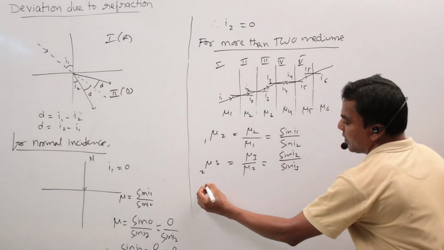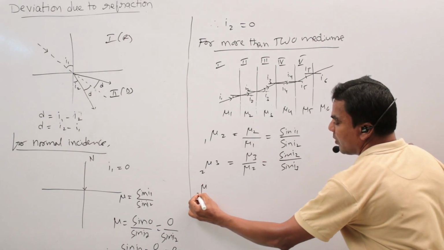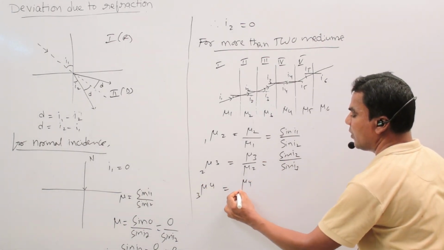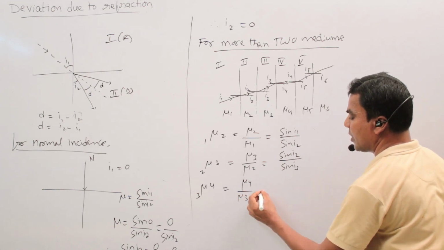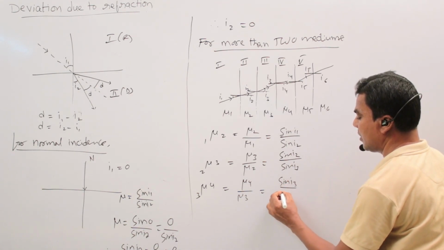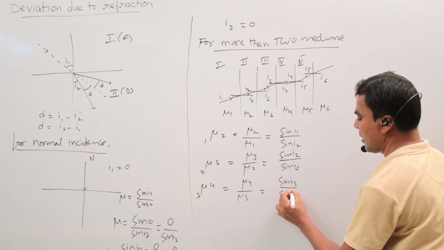So at the third boundary, mu34 equals mu4 by mu3. So this is sin I3 by sin I4.